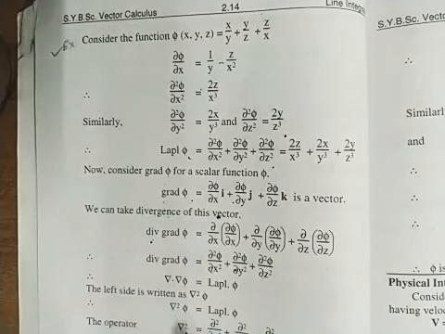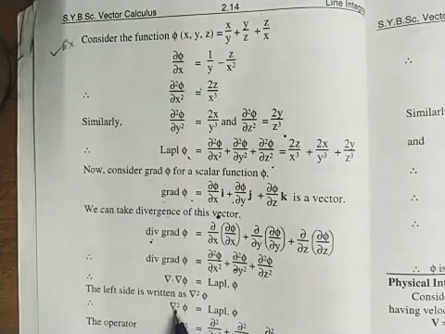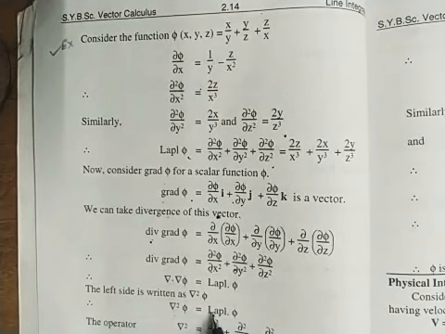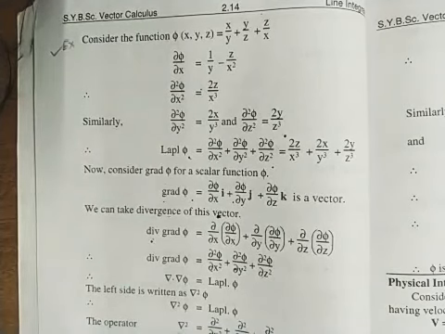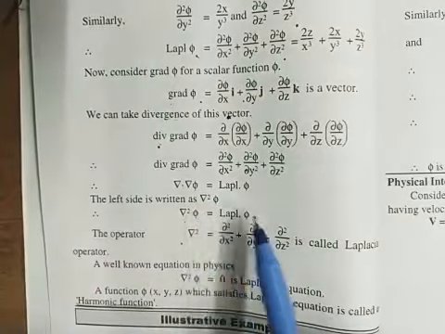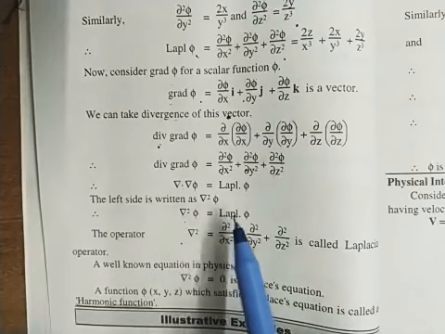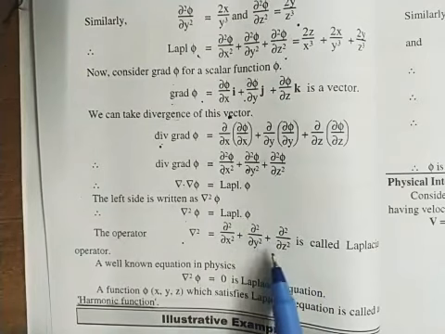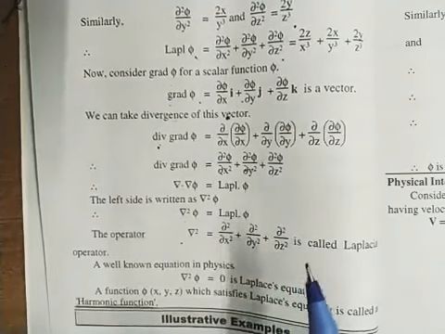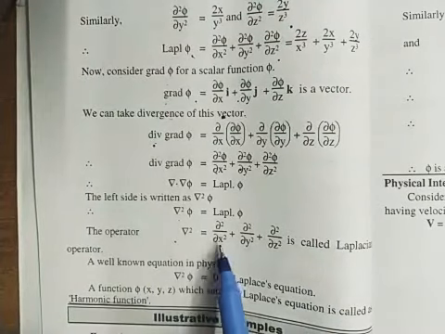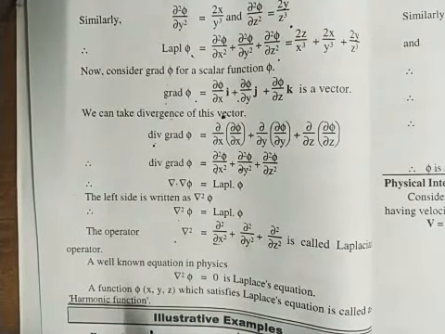Now note one thing: del square phi is the Laplacian of phi. We know that the operator del square is same as Laplacian. So definitely del square will be Laplacian. So del square will be ∂²/∂x² plus ∂²/∂y² plus ∂²/∂z². It is called a Laplacian operator.